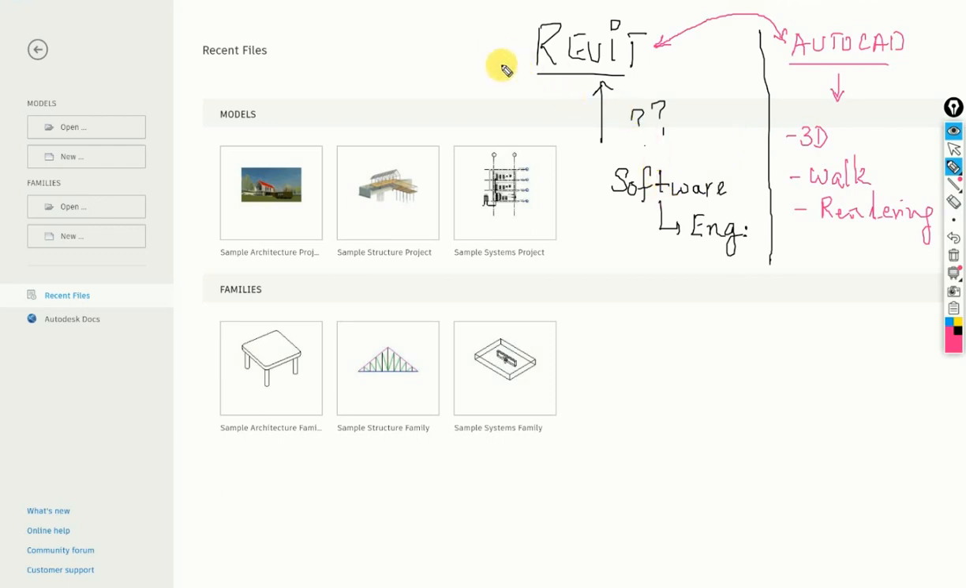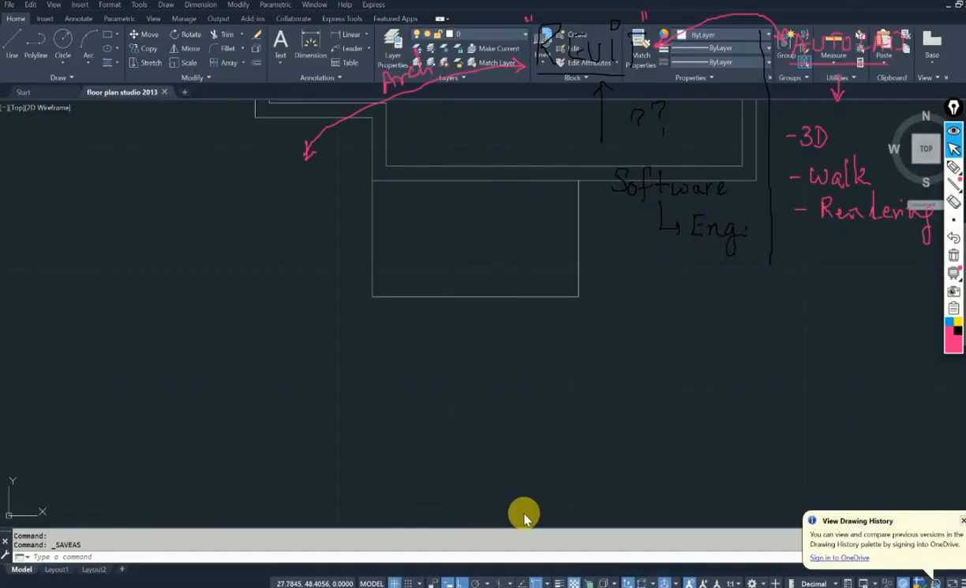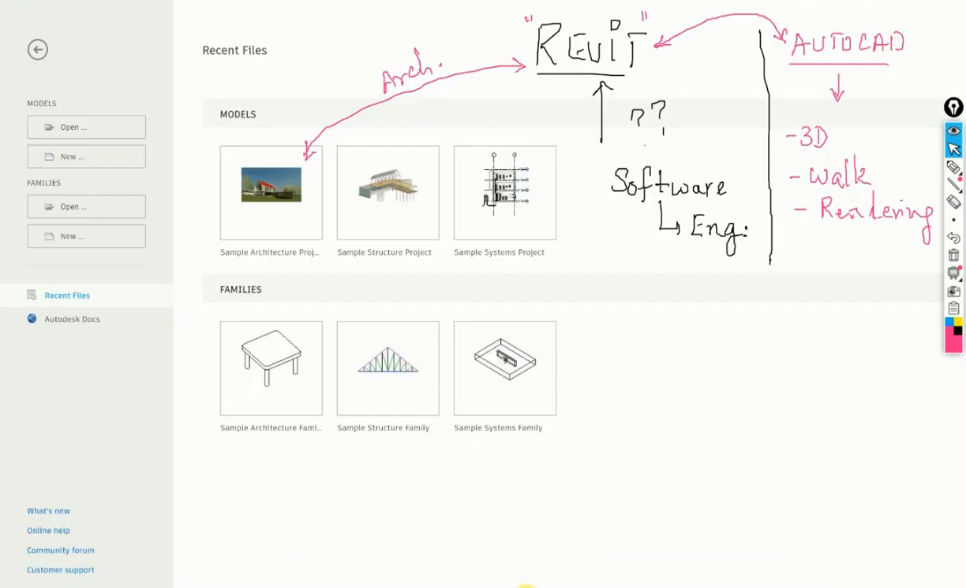Revit is basically for people who are interested in buildings, let's say for architecture. This is just a general answer. If you're an architect, your first option will be Revit. Let me give you a very small example. Let me open AutoCAD for one minute. This is AutoCAD, our old friend. Any comments here?